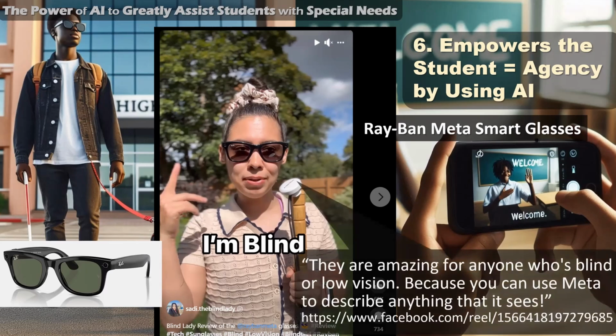This is what the person actually stated that reviewed this. They said they are amazing for anyone who's blind or low vision because you can use Meta to describe anything that it sees. And there's a URL so you can see the actual video on your own. It's really powerful and engaging. And now you can see how, yeah, we're just enhancing that person's capability, but they need to be able to use it effectively.